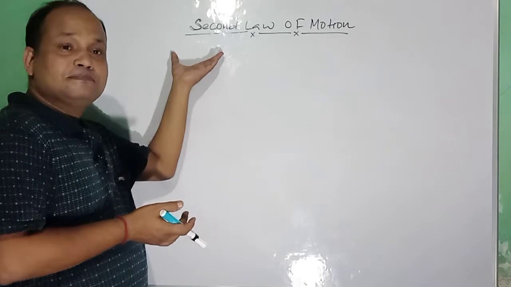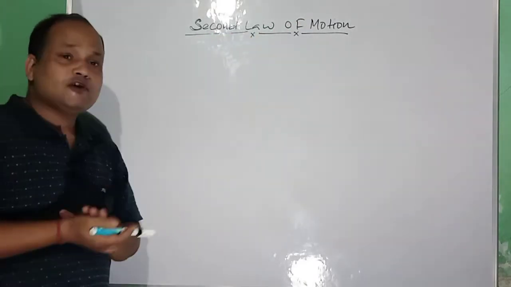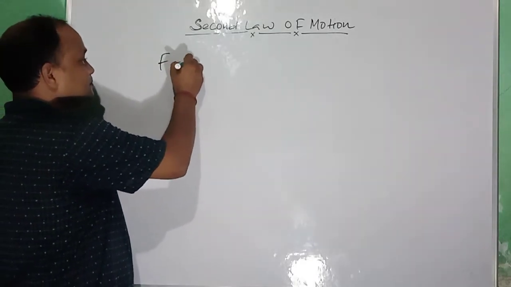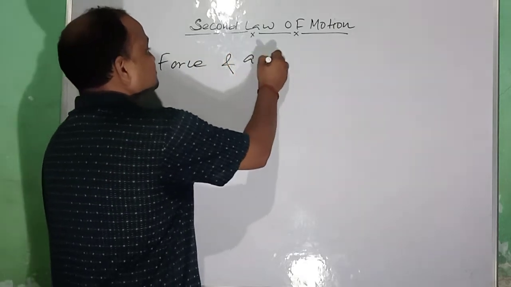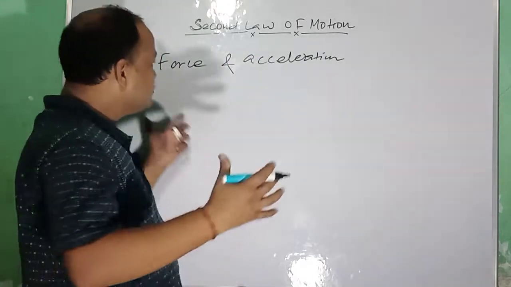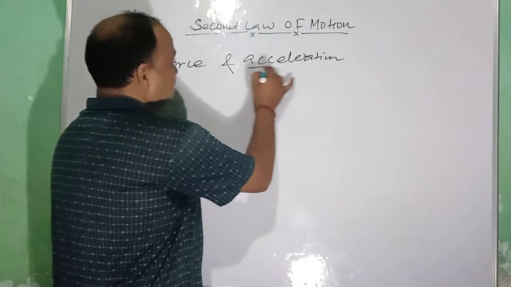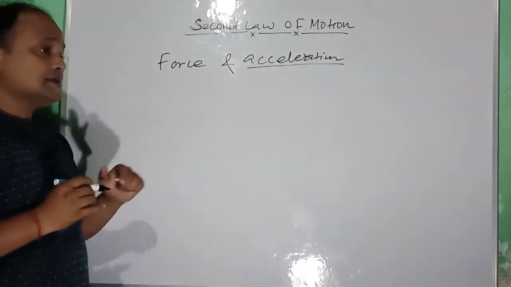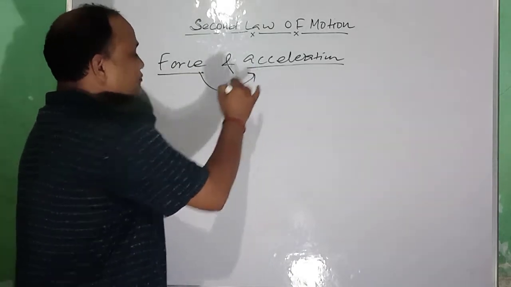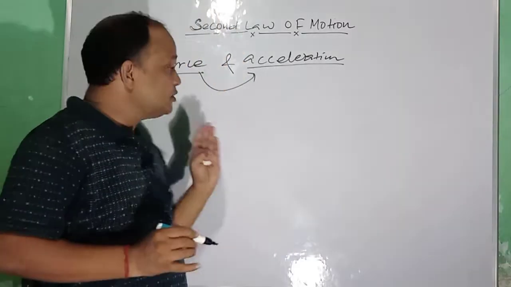Now come to this point, the second law of motion. Newton's second law of motion gives the relation of force and acceleration. Actually it correlates force with acceleration. Acceleration you all know. So what happens when a force is applied to a body? Of course it causes some change or tries to cause some change.